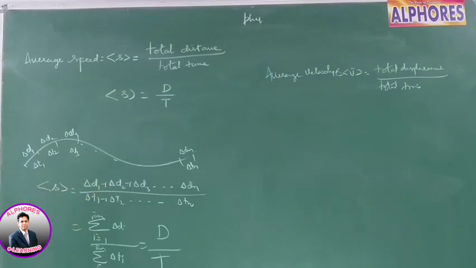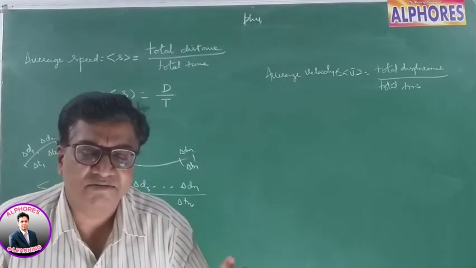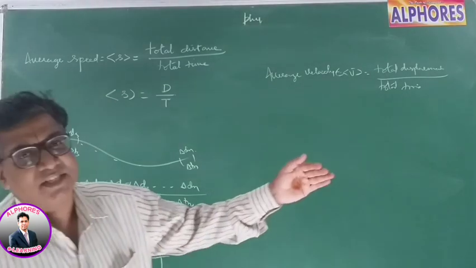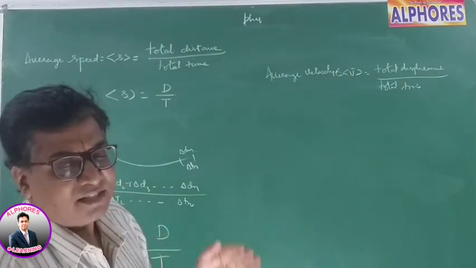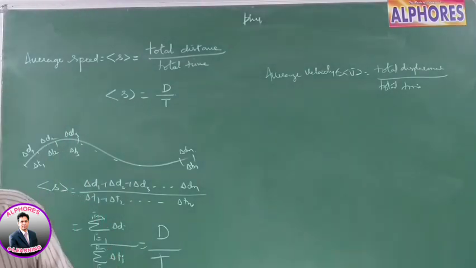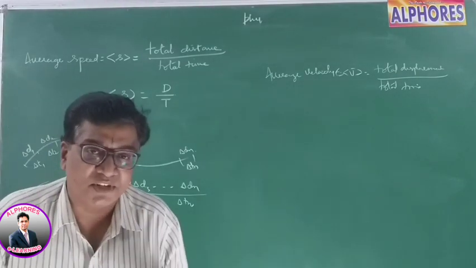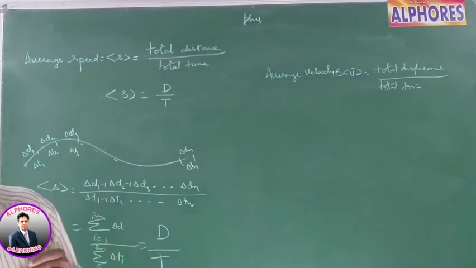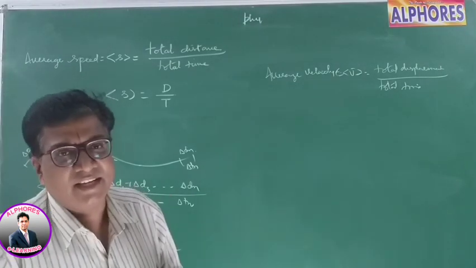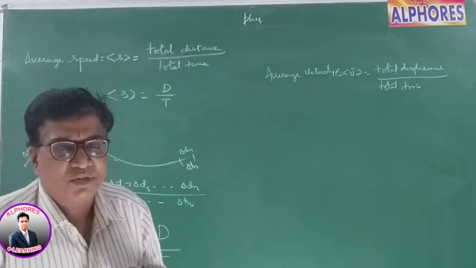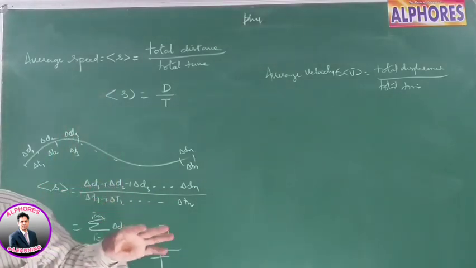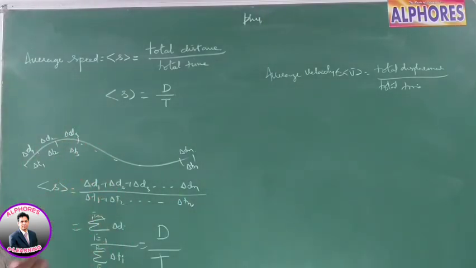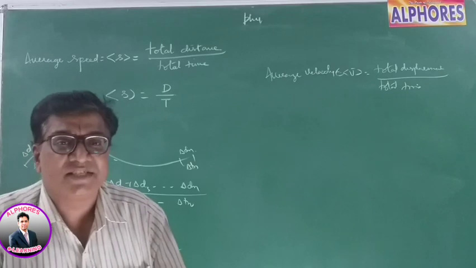Later we defined speed and velocity. Speed is the rate at which distance is covered, and velocity is the rate at which displacement is covered, right? Then we talked about different types of speeds and different types of velocity to understand the motion of a body more keenly, more perfectly, to understand the finer part of the motion of the body. So we need to learn about all these things.